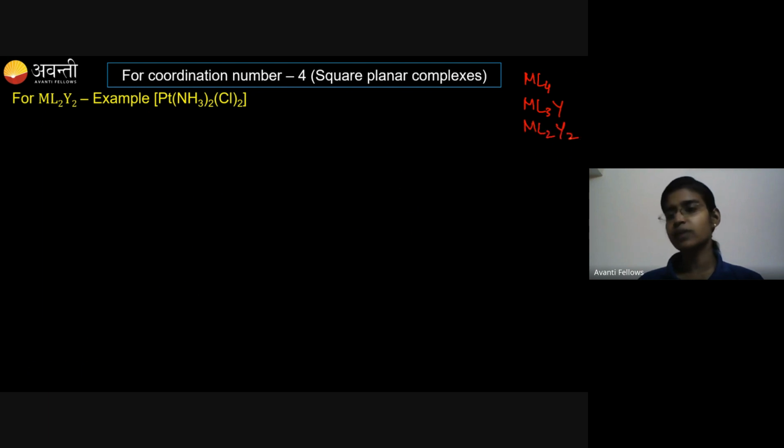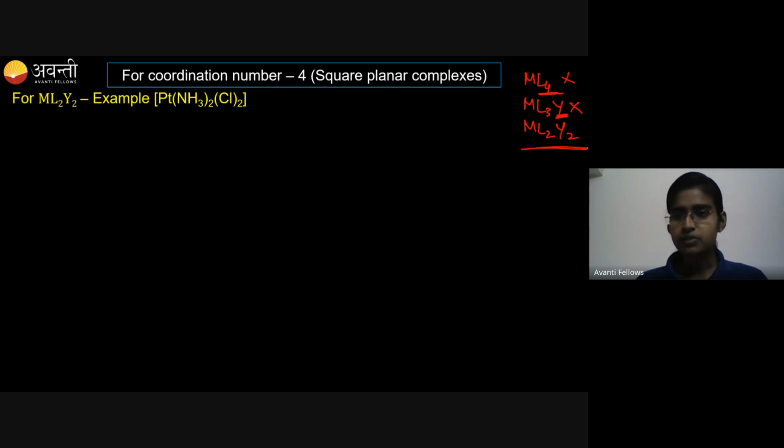The first two types will not exhibit. Why will it not exhibit? Because all 4 ligands are the same. And in ML3Y only one ligand is different. For isomerism, we should have at least 2 different ligands, right? And here only one is different. So the second type will also not give geometrical isomers.